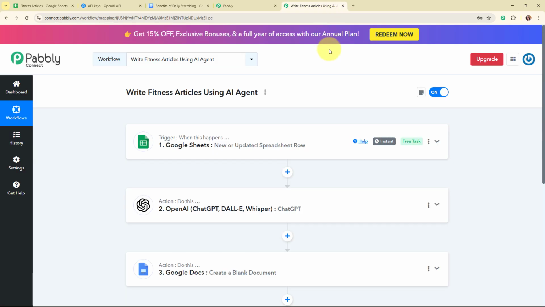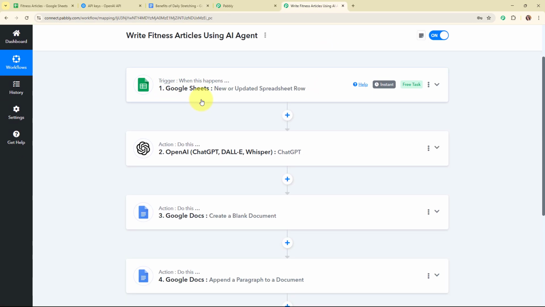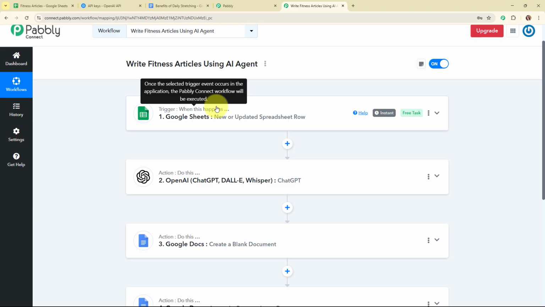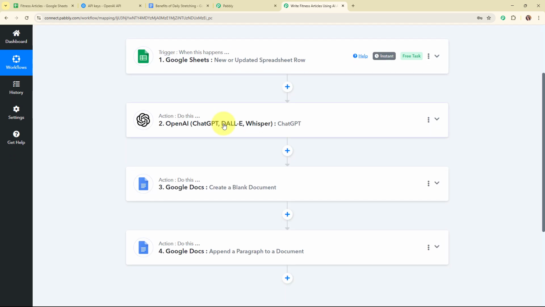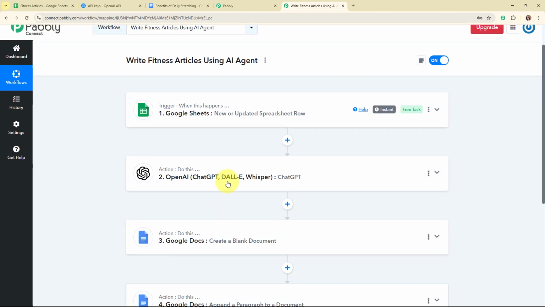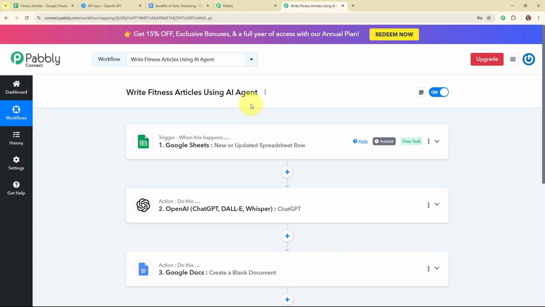Now let me summarize this whole video for you. So here we have selected a trigger as Google Sheets and action as OpenAI and Google Docs twice. So that whenever we add a new title in our Google Sheets, then automatically, using the details, OpenAI is going to generate the fitness article, and after generating the article, automatically it is going to create a blank document in our Google Docs account first. And after creating a blank document, automatically the article generated by OpenAI is going to be saved in that particular document. Alright, so these were the steps to how to write fitness articles using AI Agent.